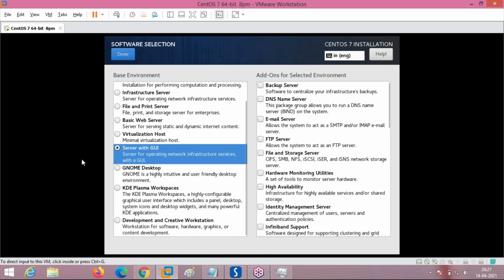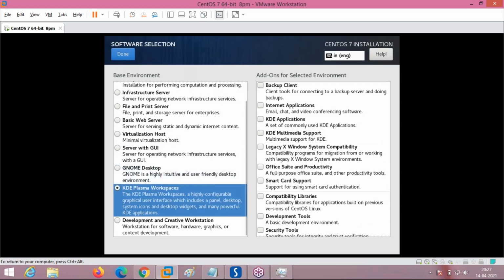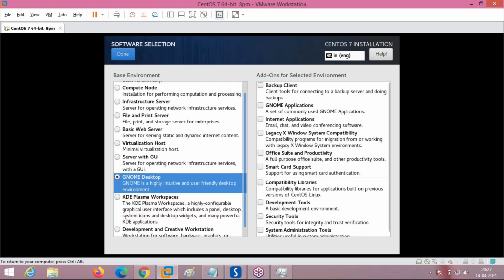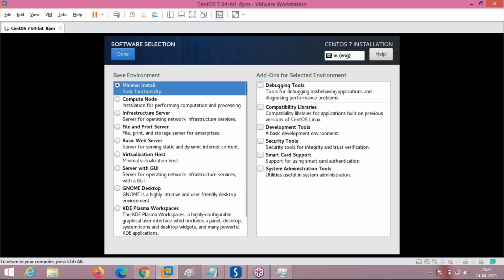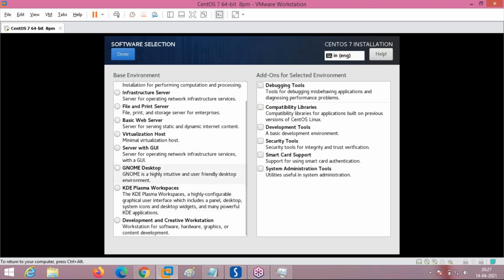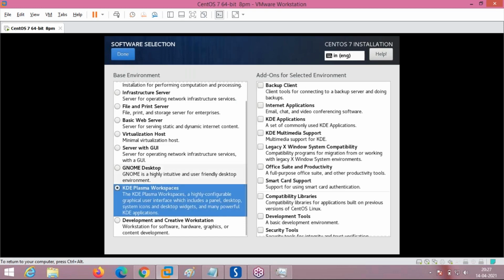If you want to install this node as a client-based operating system, select the GNOME desktop or KDE desktop. These are types of desktop environment. KDE stands for K Desktop Environment.